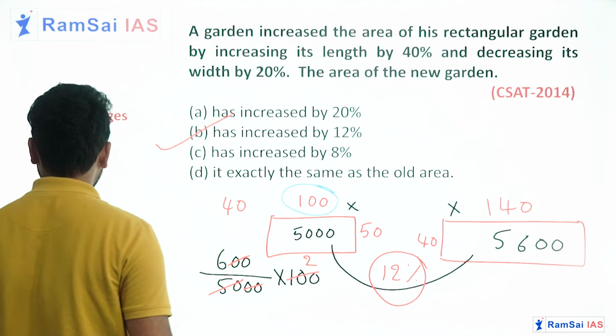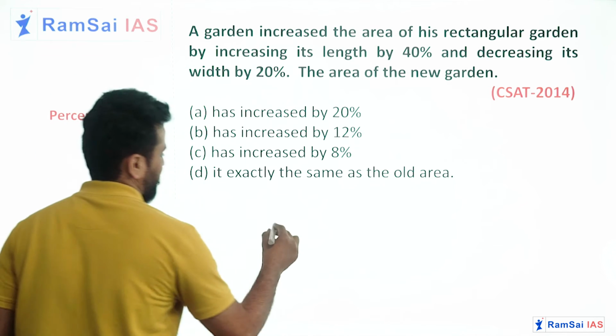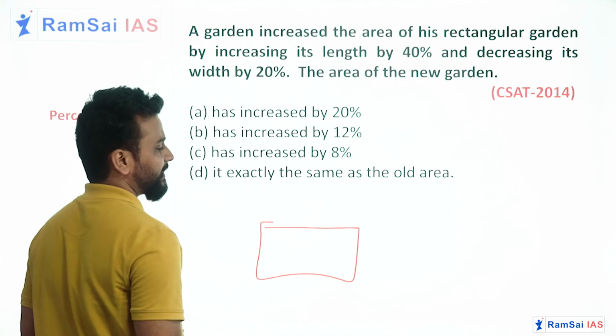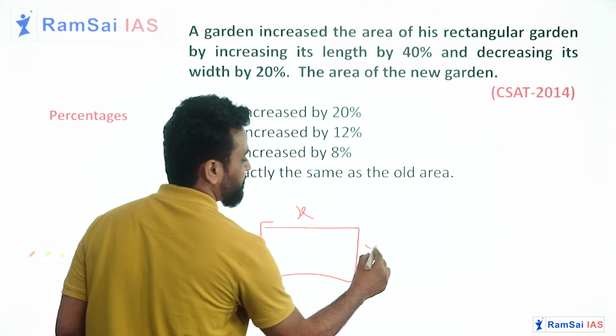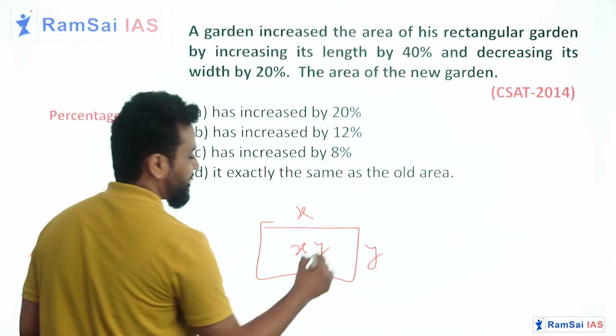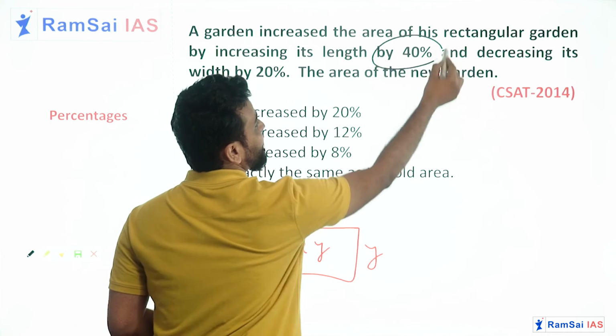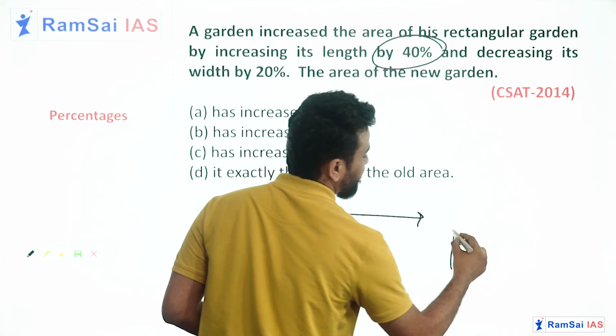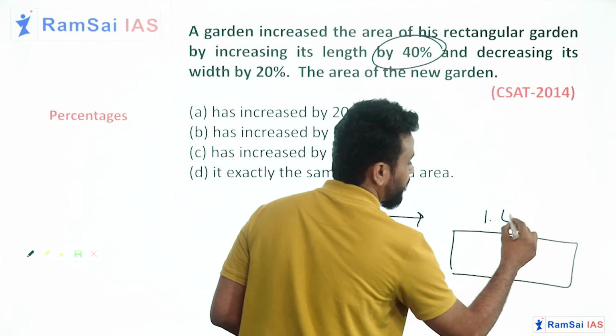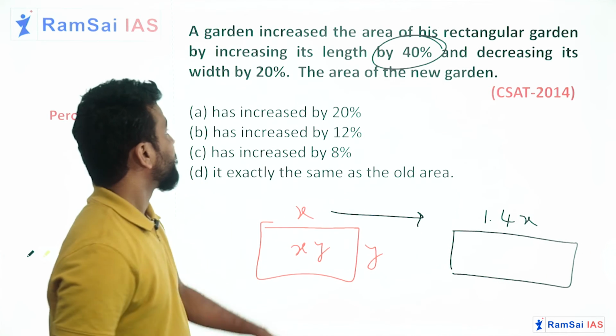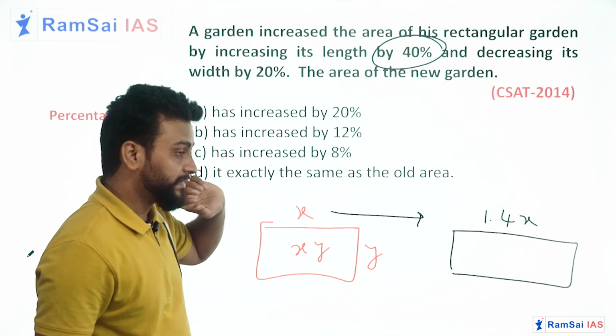Chalo, let me solve the same problem in a simpler way. This is the original garden, length x and breadth y, area is xy. But now the new garden's length is increased by 40%, so I can write it as 1.4x, and width is decreased by 20%.